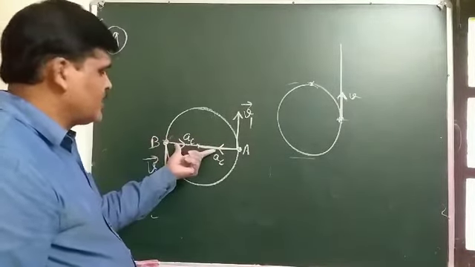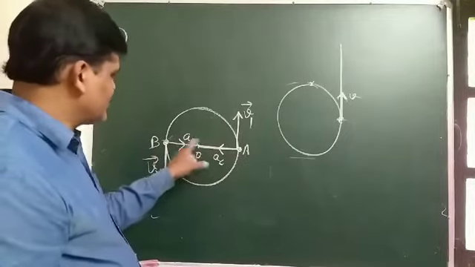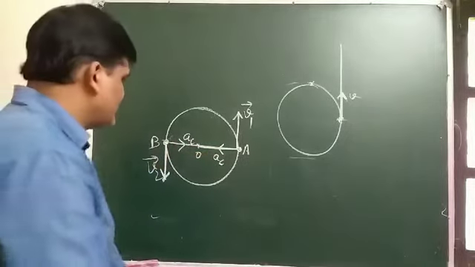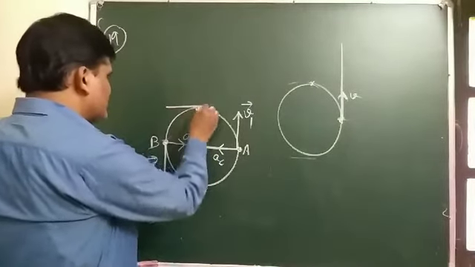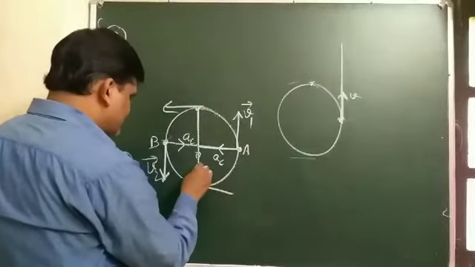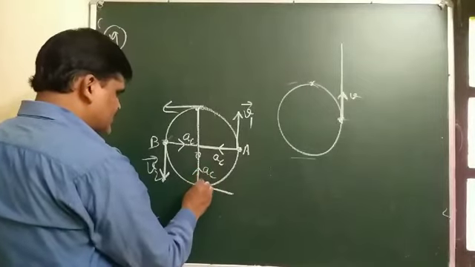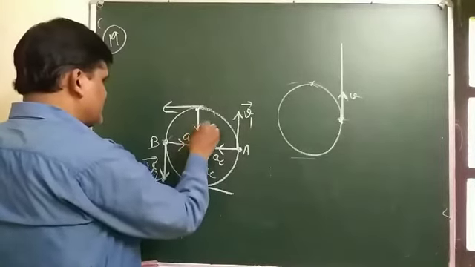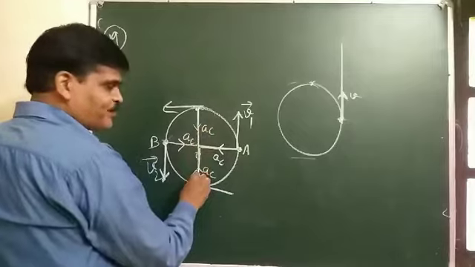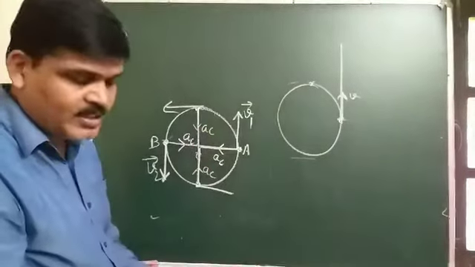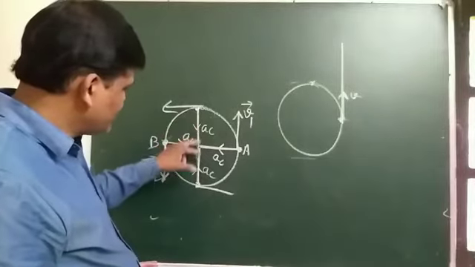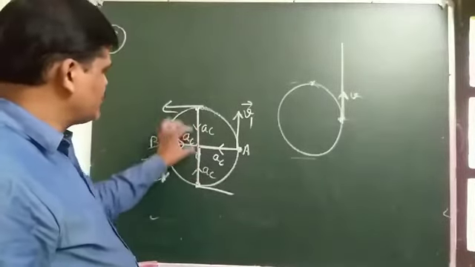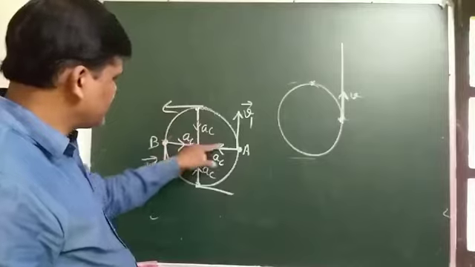Acceleration is a vector quantity. Their magnitudes are the same but the directions are opposite, so they will cancel each other.